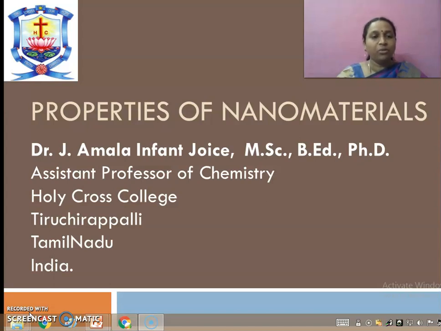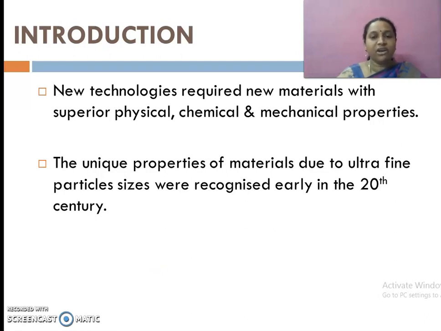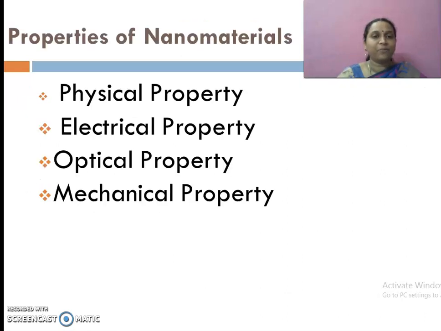Today we are going to see about properties of nanomaterials. New technologies require new materials with superior physical, chemical and mechanical properties. The unique properties of materials due to ultra-fine particle sizes were recognized early in the 20th century. Ultra-fine particle size means nanomaterials. So nanomaterials refers to the class of materials with at least one of the dimensions in the nanometric range. The size of nano is 1 nanometer equal to 10 power minus 9 meter.